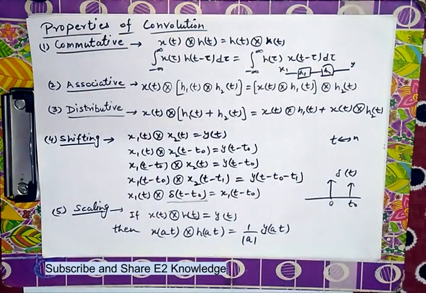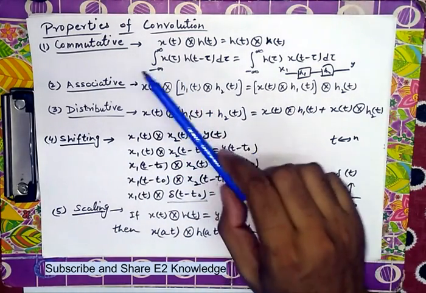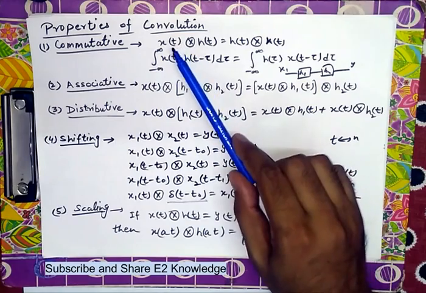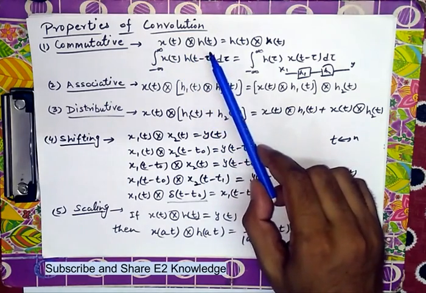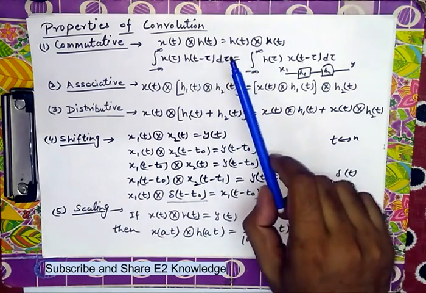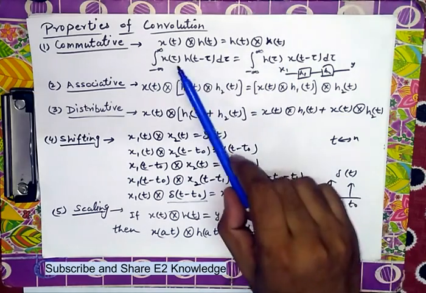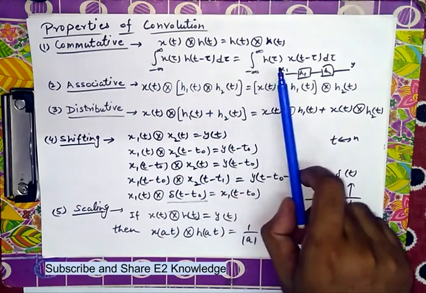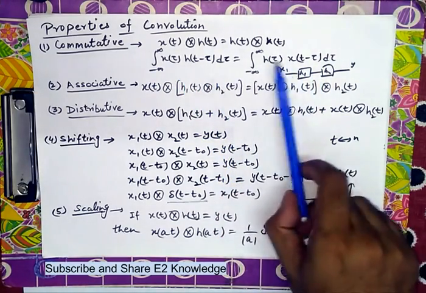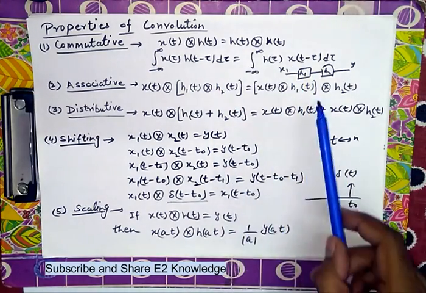So these are some properties of the convolution operation. First, it is commutative. Whether we calculate x(t) convolution h(t) or h(t) convolution x(t), both are the same; it doesn't have any effect on the integral, whether we find the output using x(tau) h(t minus tau) or h(tau) x(t minus tau). It means they are interchangeable, they can come first or last.